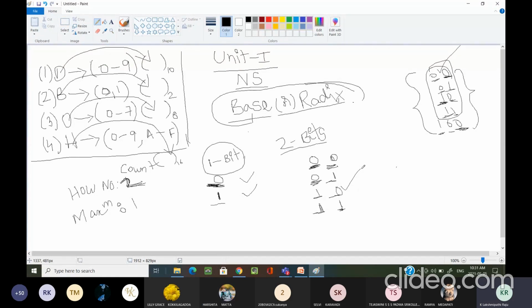Now, this is the 3-bit representation. If I consider 2 bits, how many numbers can I write? The count of numbers I can write is 4. What is the maximum number I can write? 11. Generally it is 11, but in decimal format, the maximum number I can write is 3.